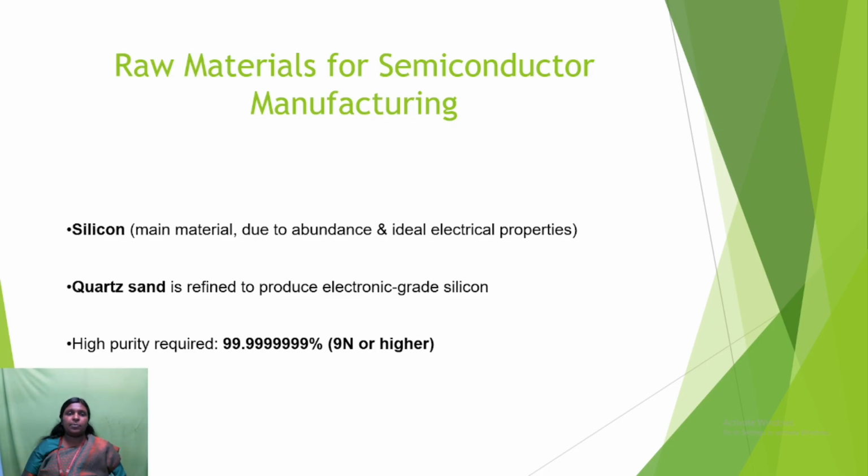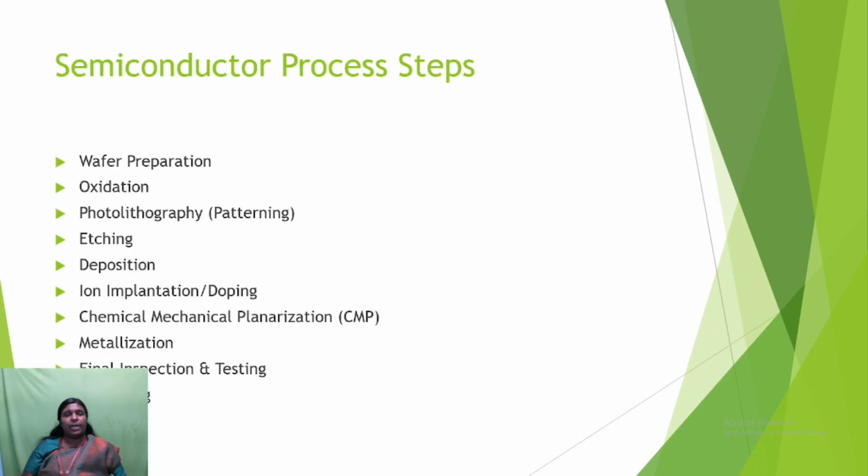Next we are going to discuss the raw materials for semiconductor manufacturing. Here mainly we are using silicon as the main raw material. We choose silicon because of its abundance and ideal electrical properties. Next, quartzite, because it is refined to produce electronic grade silicon. Next, high purity is required, 99.999, that is 99 or higher. So we have these materials as the raw materials for the semiconductor manufacturing process.